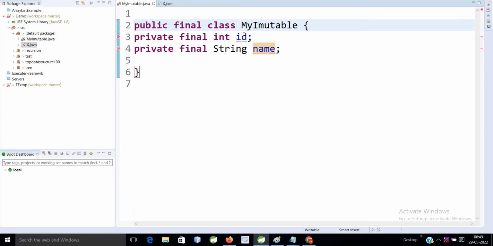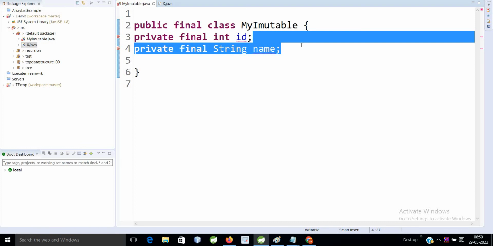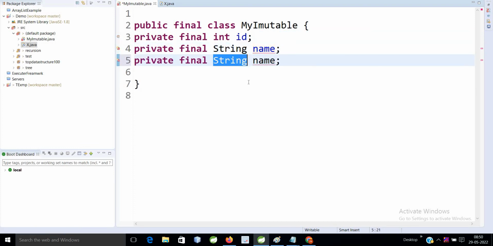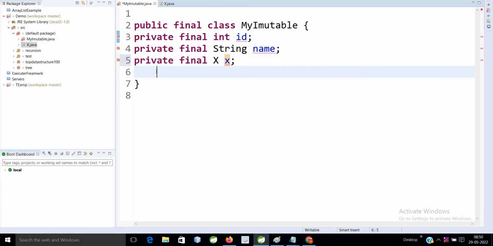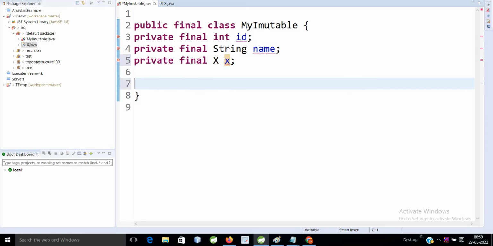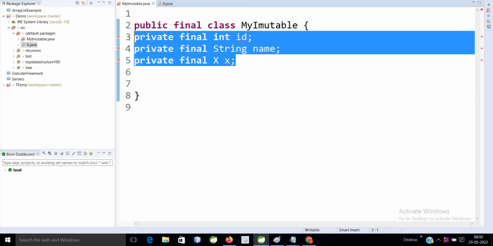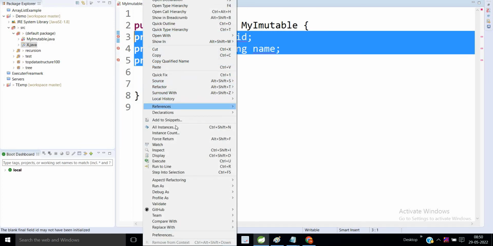So I have two fields here and I also have this x field. I also want to create an instance of my custom class here. Now you need one constructor so that we can initialize these fields. So I will create one constructor using fields.